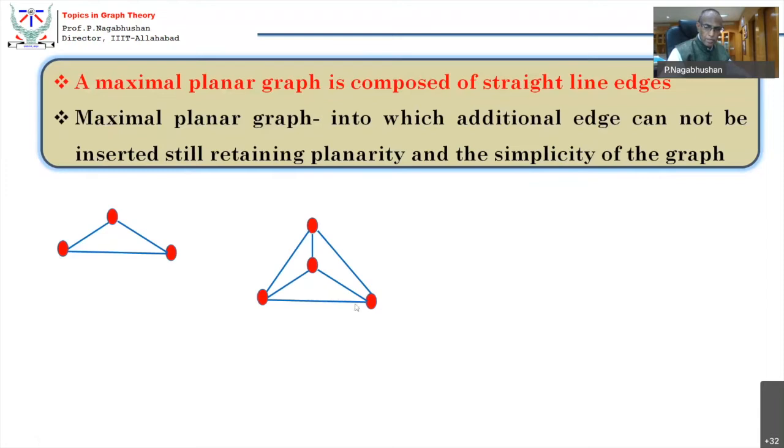Here is one triangle. And look at even the external region. The external region also has 3 edges. So even the external region is composed of 3 edges. Internal regions are also composed of 3 edges. In fact, this can be a very interesting data structure also. You people are going to be very specialists in data science, data information science.